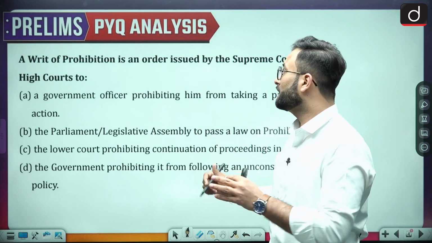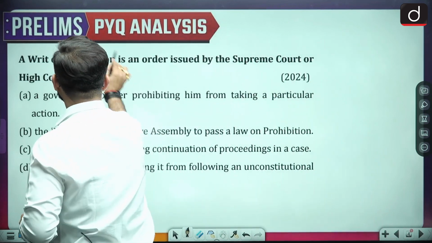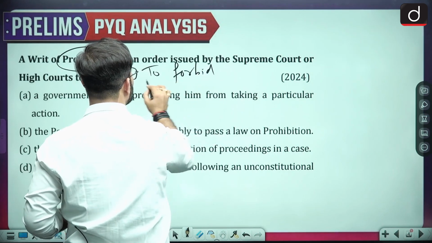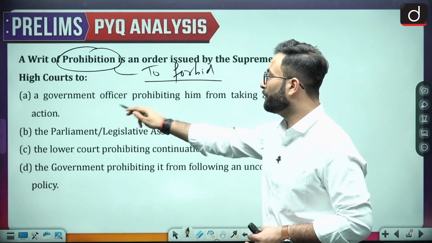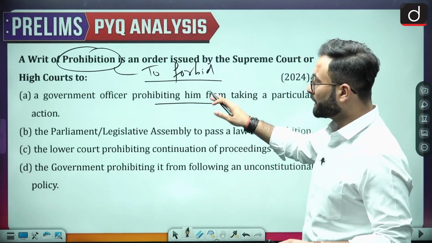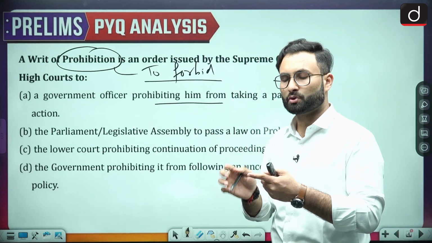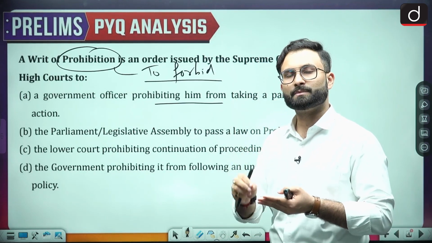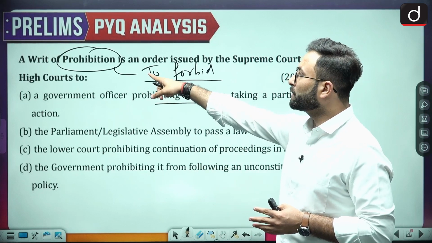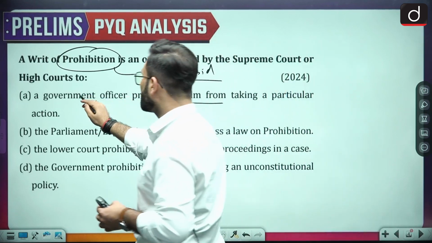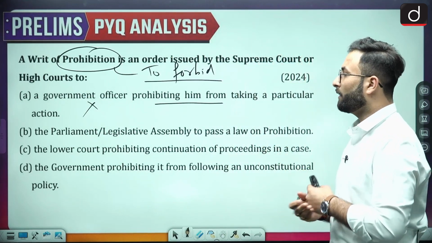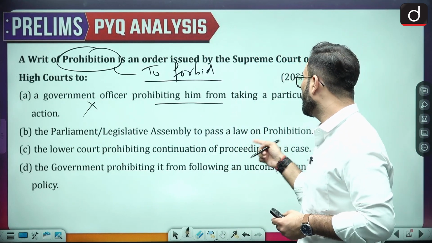Now the term prohibition means to forbid. Here a government officer is being prohibited from taking a particular action. When we talk about the writs, you should remember that a particular writ is used against a particular authority. Prohibition is not against government officers, so this option is incorrect. Coming to the next one, parliament or the legislative assembly to pass a law on prohibition.